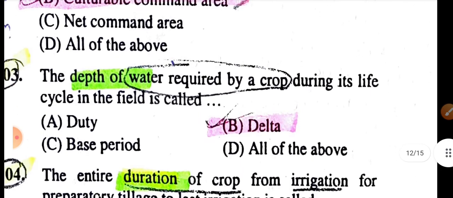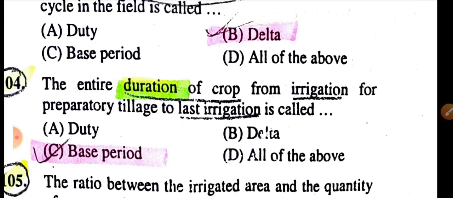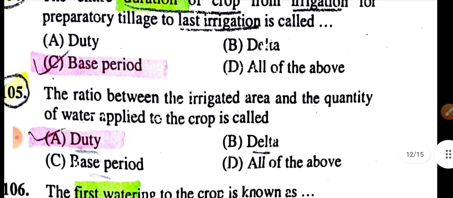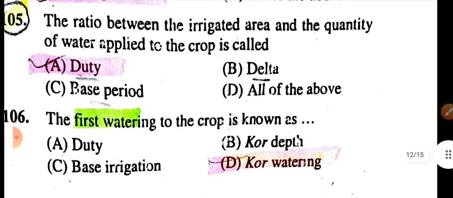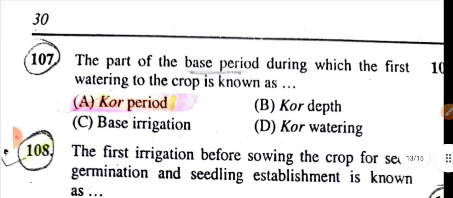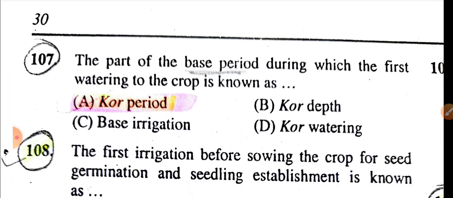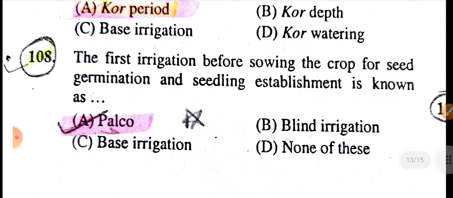The depth of water required by the crop during its life cycle in the field is delta. The entire duration of the crop from the first irrigation for preparatory operations to the last irrigation is the base period. The ratio between irrigated area and quantity of water applied to the crop is duty. The first watering to the crop is core watering. The part of the base period during which the first watering is given to the crop is the core period. The first irrigation before sowing the crop for seed germination and seedling establishment is known as paleo.